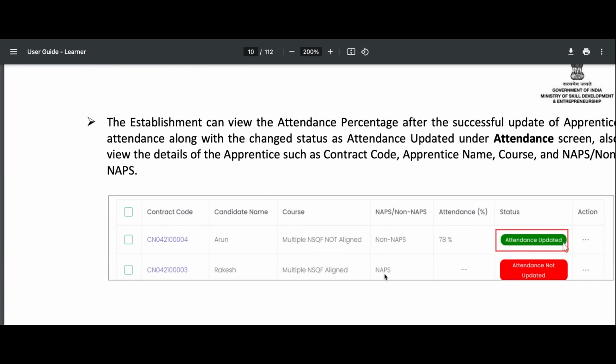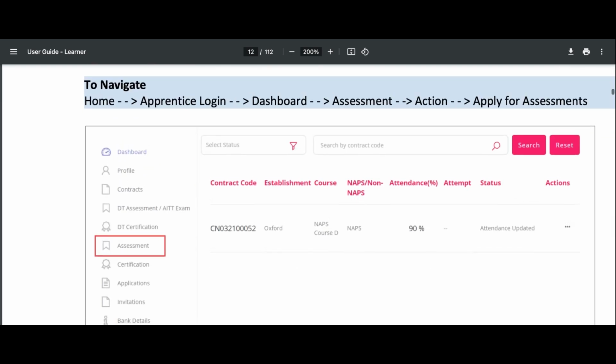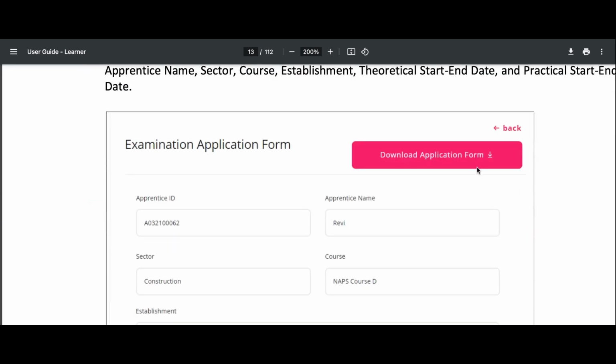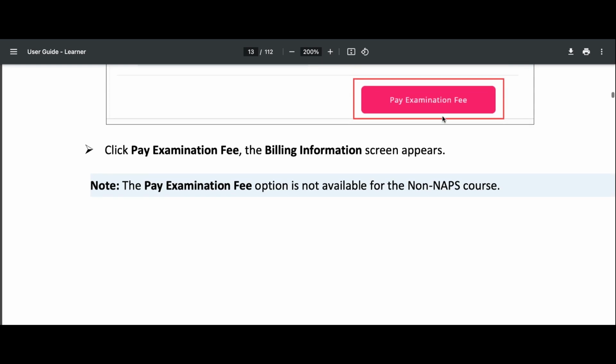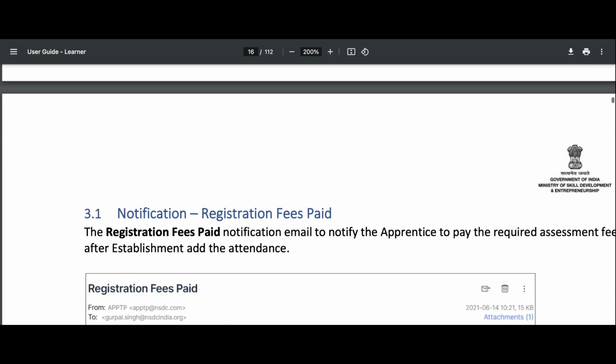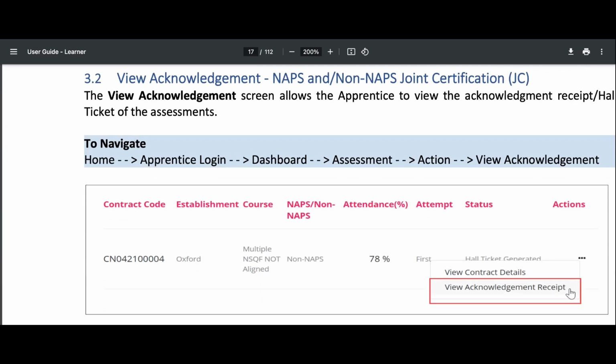Whether you want to get the benefit of NAPS or non-NAPS, you can edit that, whether you want NAPS or you don't. NAPS means yes, I want to get the benefit of a maximum of 1500 rupees as a stipend back. And for assessment, go to assessment. Once your attendance is updated, go to the edit option and apply for assessment. Application form for AITT, pay the examination fee, make the payment, and this is how you will apply for your people under the designated trade for the AITT exam.